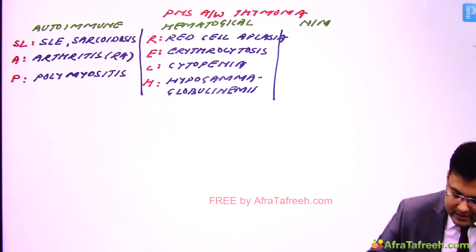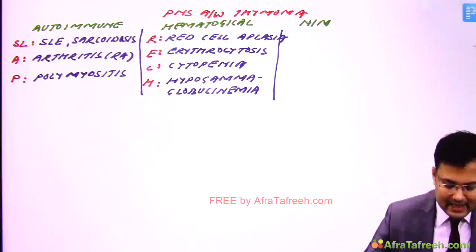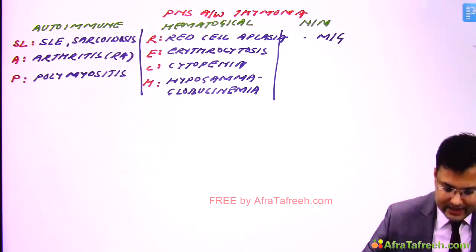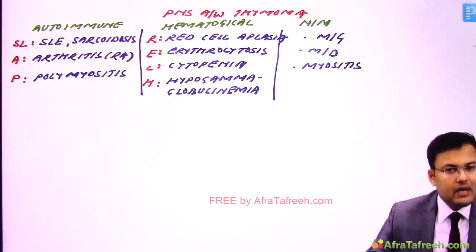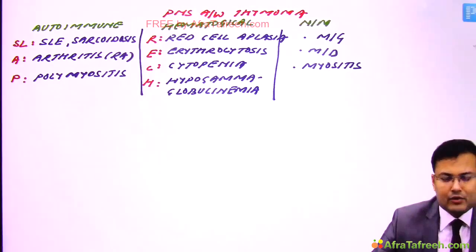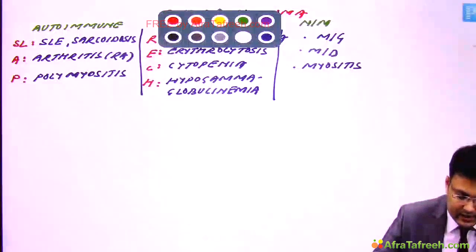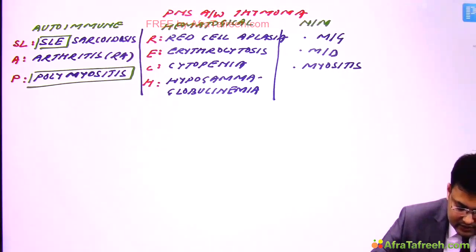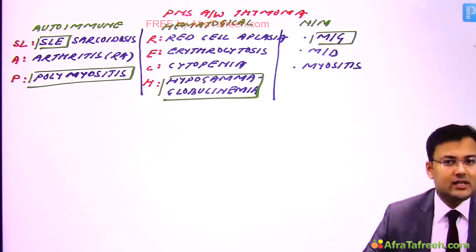Okay, and now coming to neuromuscular, you must be knowing the most important is what? Myasthenia gravis. So the most important, which is asked in exam, myasthenia gravis. Second is myotonic dystrophy and myositis. Right? Myasthenia gravis, myotonic dystrophy, myositis. Out of this list, which are most important and frequently asked? First, SLE. Second, polymyositis. Third, hypogammaglobulinemia. Fourth, myasthenia gravis. These are the questions which are asked in exam.